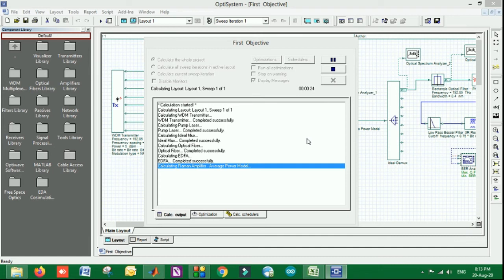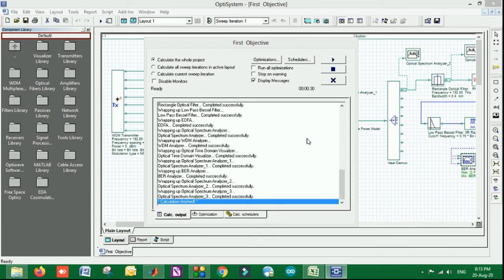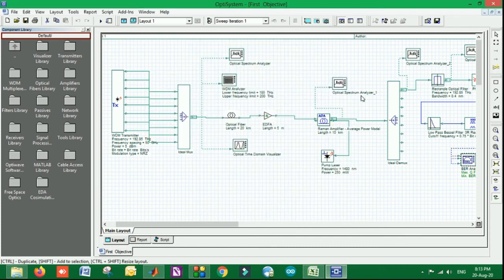You can do the analysis by using different spectrum analysis, BER analysis, and many more options in the OptiSystem. I am going to show those results once it is done. You can see now it is showing that the calculation is finished. You need to close it from here, the cross button.